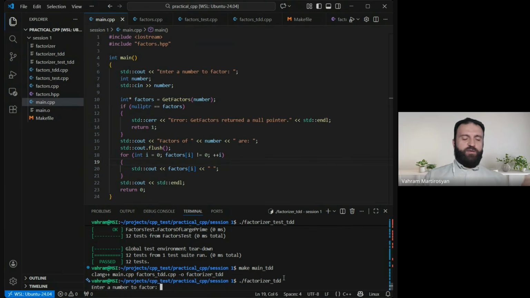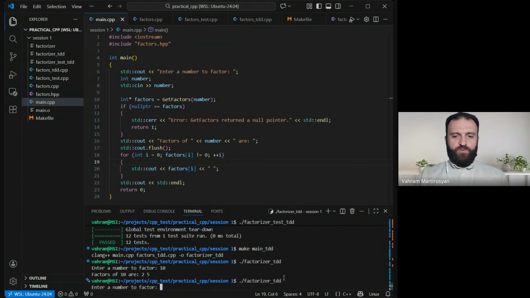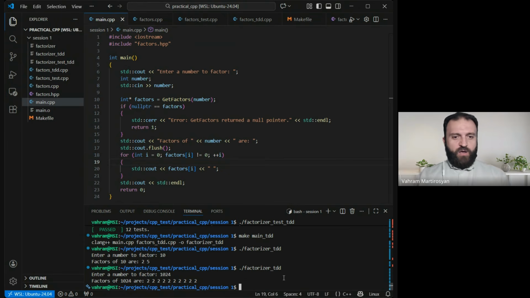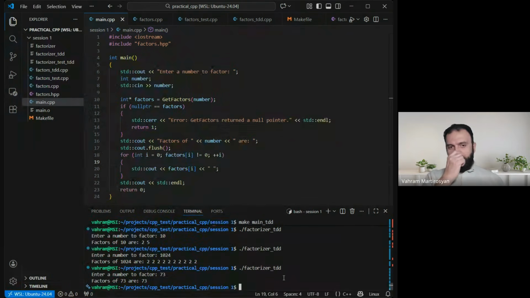Now it is the same main code. Now it is asking for a number. Okay, what about 10? Oh, got properly factorized. What about 1024? Oh, looks like it is okay. What about 73? Still okay.